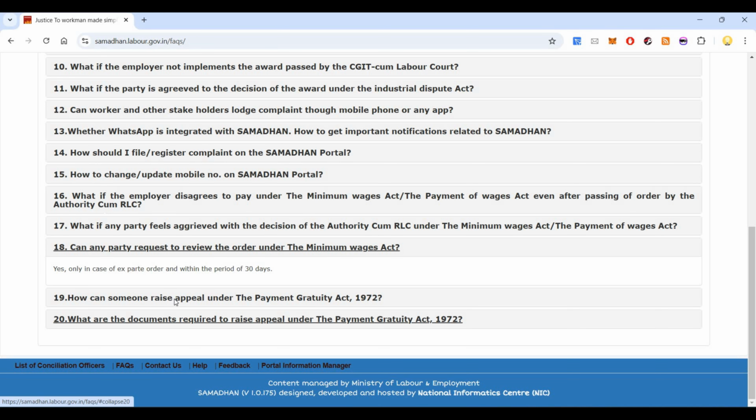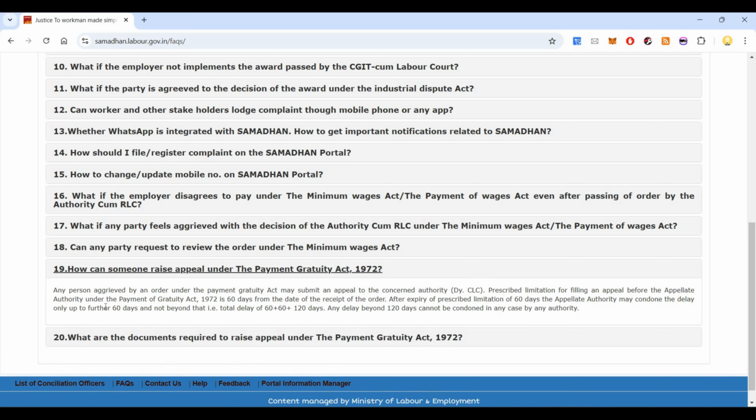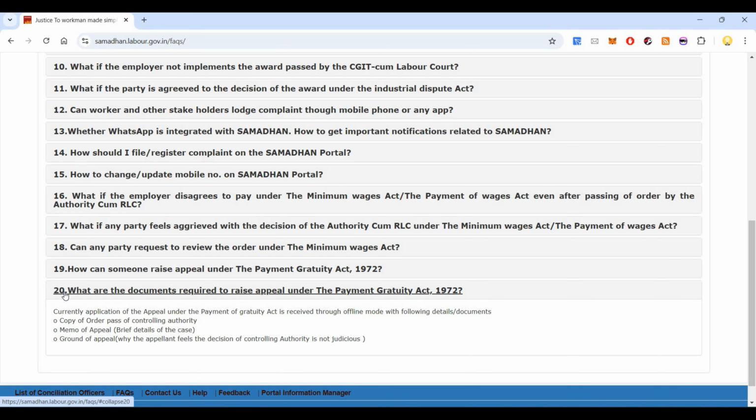How can someone raise an appeal under the Payment of Gratuity Act? Any person aggrieved by an order under the Payment of Gratuity Act may submit an appeal to the concerned authority, that is the Deputy CLC. What are the documents required to raise an appeal under the Payment of Gratuity Act? Currently, applications of appeal under the Payment of Gratuity Act are received through offline mode with the following details and documents: a copy of the order passed by the controlling authority, memo of appeal, and grounds of appeal.